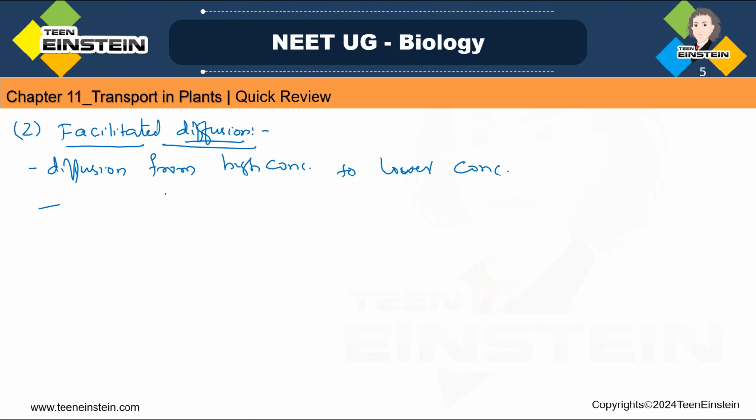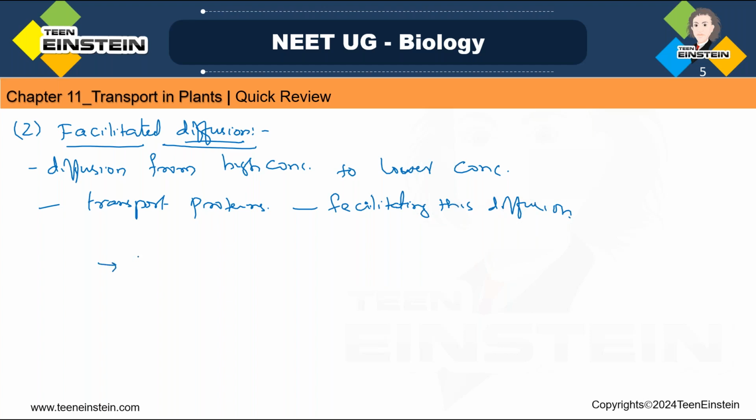So what is the thing which is helping this diffusion process? Various transport proteins, here we can say transport proteins. Transport proteins are involved. They are facilitating this diffusion.